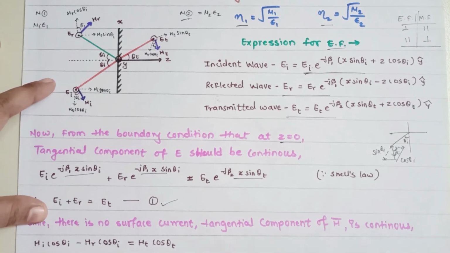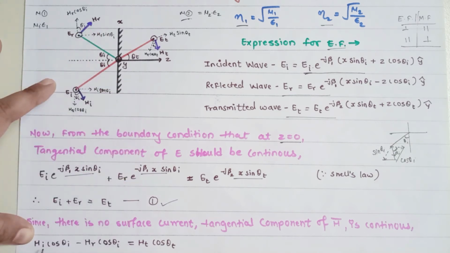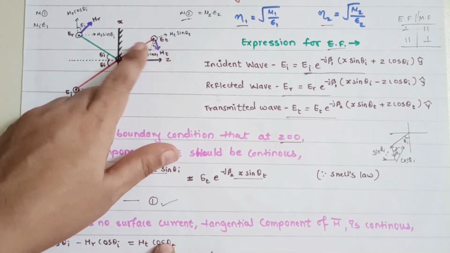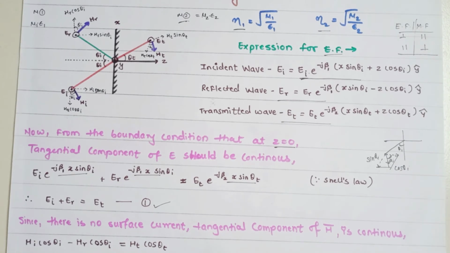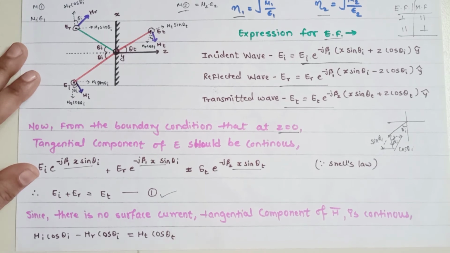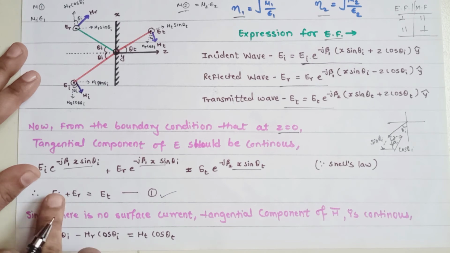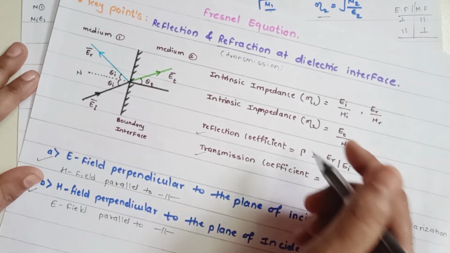So for that reason we just need to write down for the magnetic field: HI cos theta I minus HR cos theta I is equal to, with respect to the transmitted wave, HT cos theta T. So this is how you derive both these equations. Now here, if you look at this magnetic field and this electric field, they are related by the refractive index ratio.